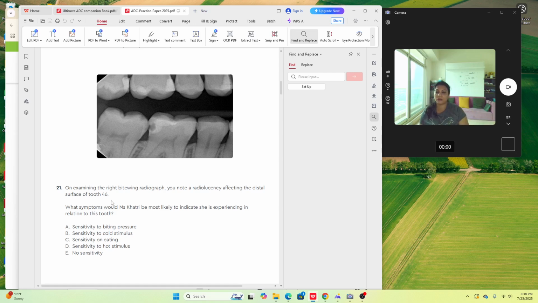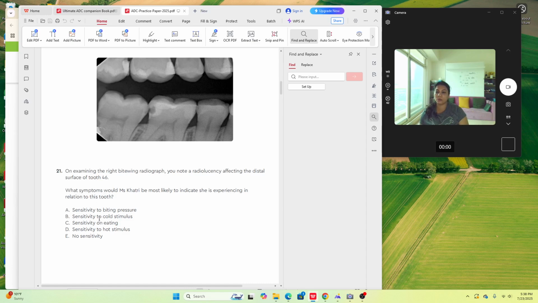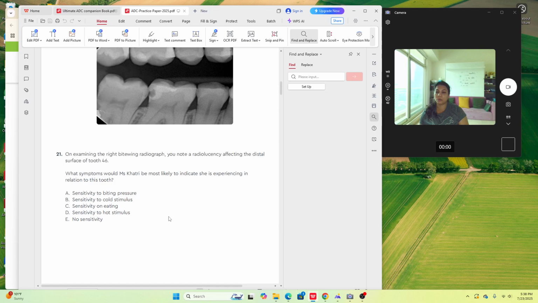the patient is not feeling anything. So what symptoms would Ms. Khatri be indicating? Options: sensitivity to biting pressure, cold stimulus, eating, hot stimulus, no sensitivity. So like I mentioned, it is no sensitivity.